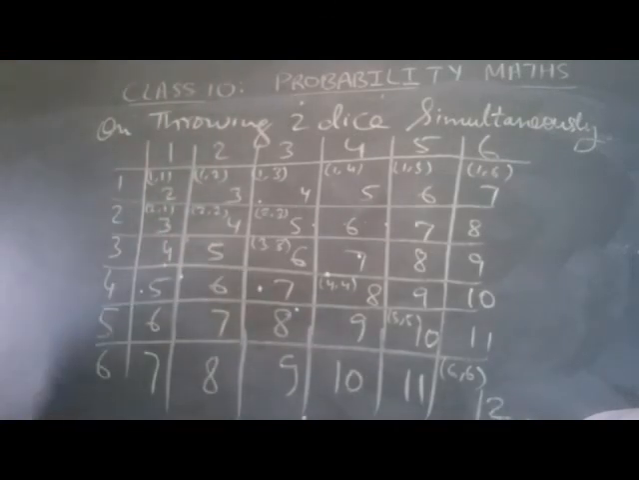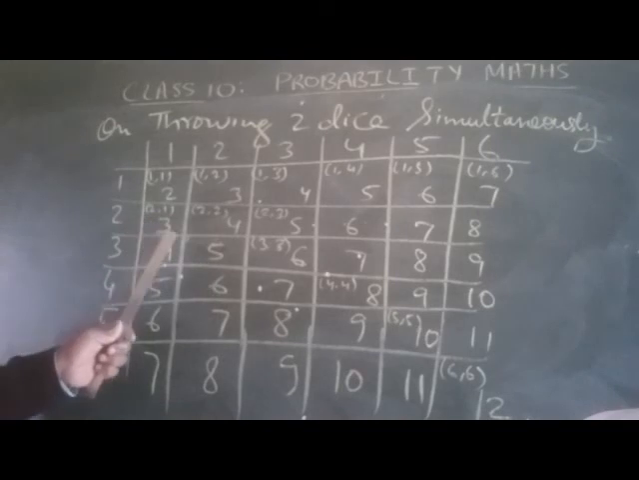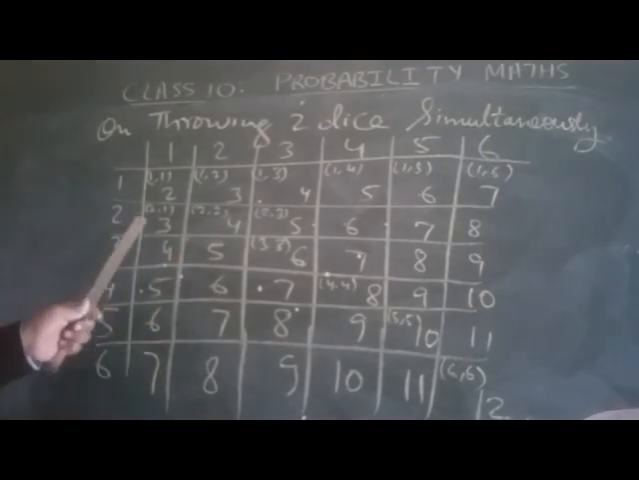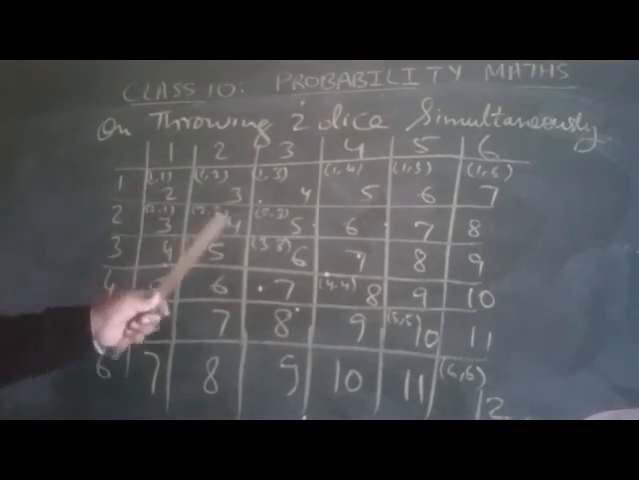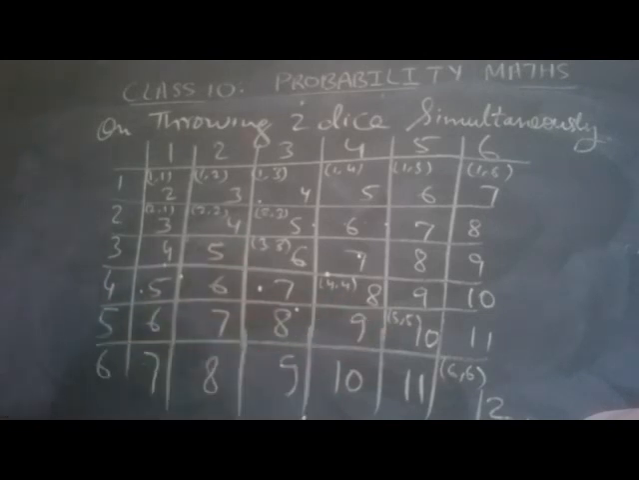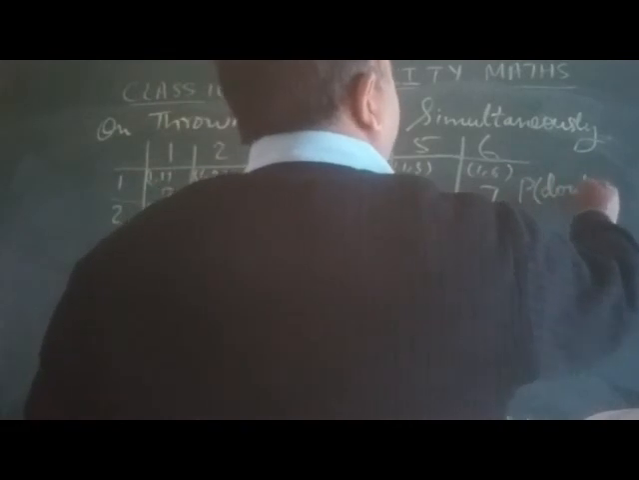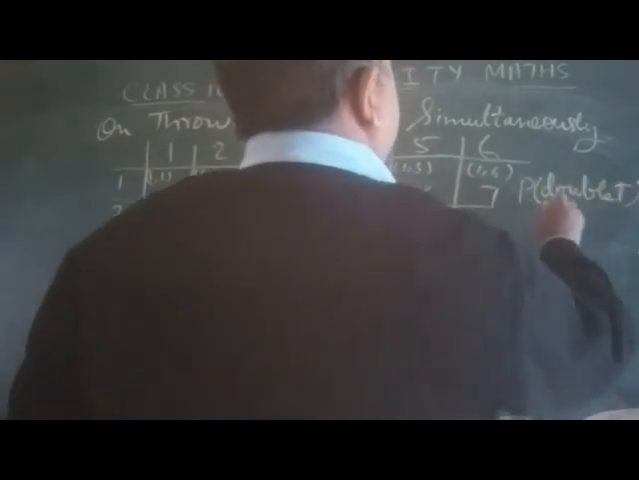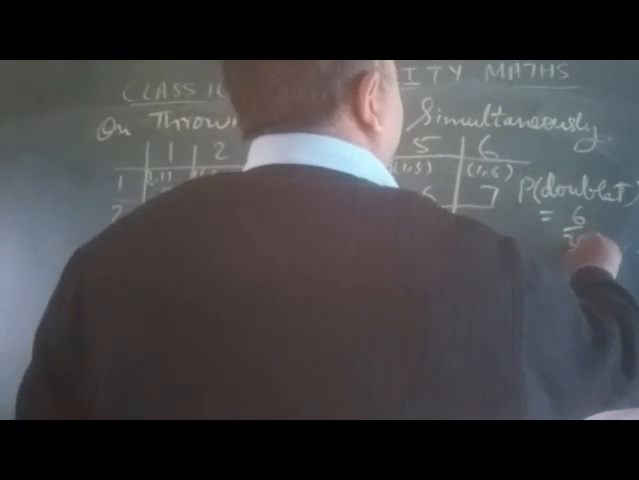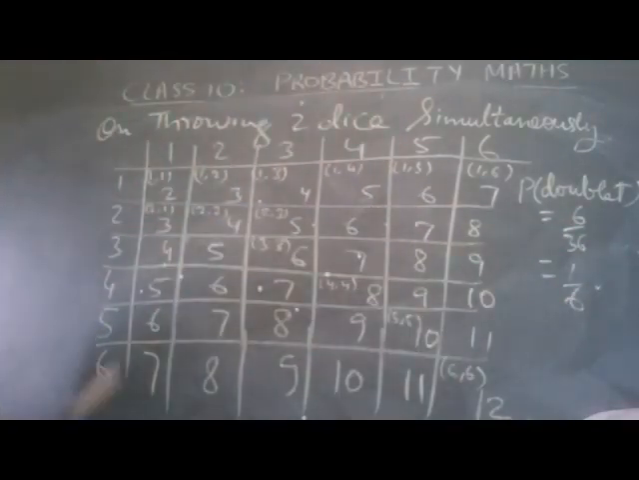Now, in this video, I just show what is the probability of getting a doublet. The doublets, you know, are 1 1, 2 2, 3 3, 4 4, 5 5, 6 6. So the probability of a doublet is how much? It is 6 by 36, 1 by 6.